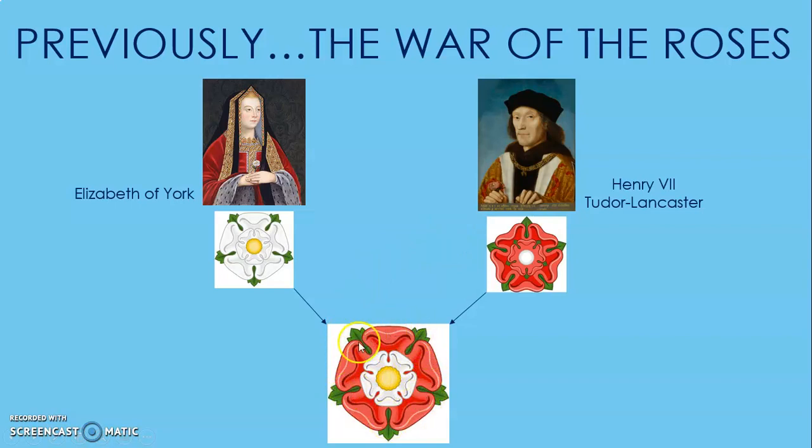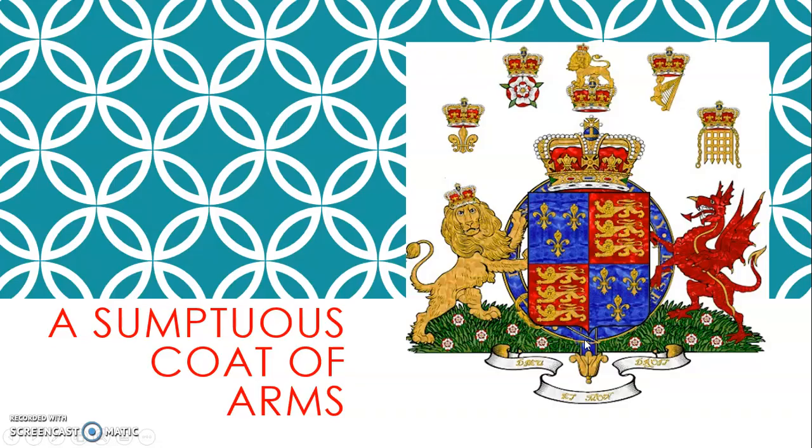Now, this flower that you can see here is a rose, of course, and it's the union of the white rose and the red rose, and it is one of the symbols of the Tudor family that actually is the result of 2 families who got together. Okay? Clear? Hope so. Let's move on.